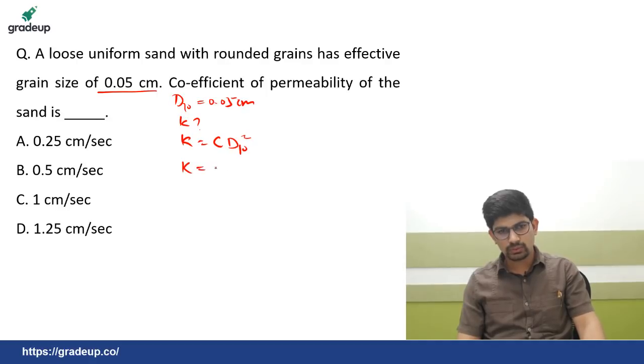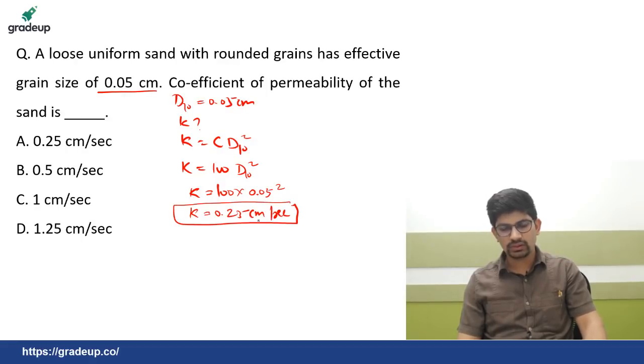So K will be equal to 100 D10 square, where D10 you will have to put in centimeters. So it is already given in centimeters, so just multiply that and you will get 0.25 centimeter per second. The unit you will get is centimeter per second. Okay. So take care of this one.